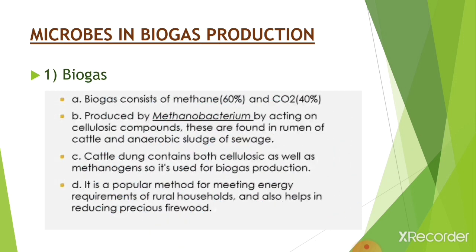So our next topic is microbes in biogas production. Biogas consists of methane 60% and carbon dioxide 40%. It is produced by methanobacterium acting on cellulosic compounds. These are found in the rumen of cattle and anaerobic sludge of sewage. Cattle dung contains both cellulosic material as well as methanogens, so it is used for biogas production. It is a popular method for meeting energy requirements of rural households and also helps in reducing the use of precious firewood.